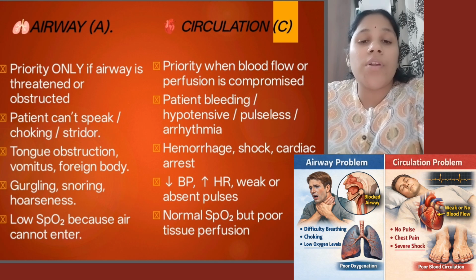Next, the third point under airway is if there is an obstruction in the airway, for example a tongue obstruction, or a collection of vomitus, or any obstruction by a foreign body, then this comes under the priority. And in case of circulation problem, if there is a severe hemorrhage, or the patient is having significant shock, which can be seen by the pulse and the heart rate, and if the patient is going into cardiac arrest, then this comes under the priority.